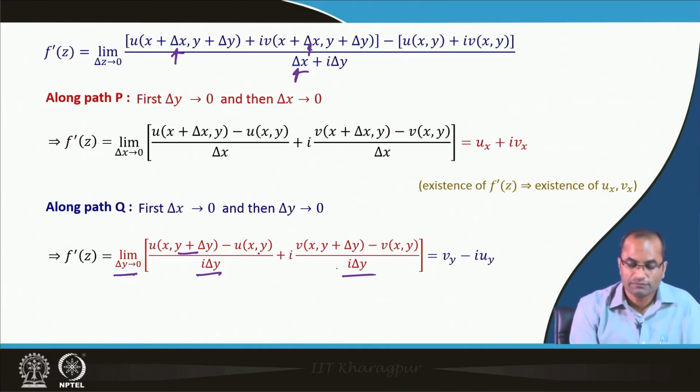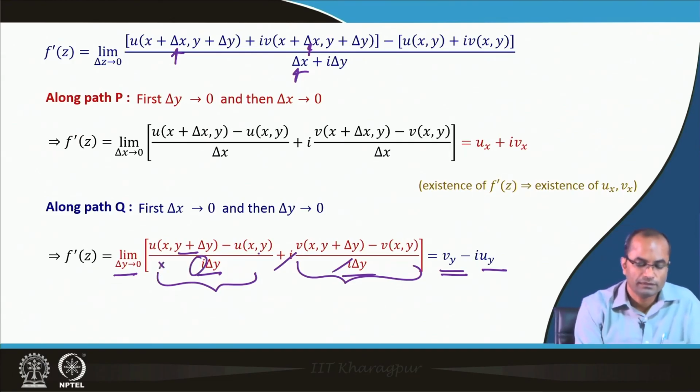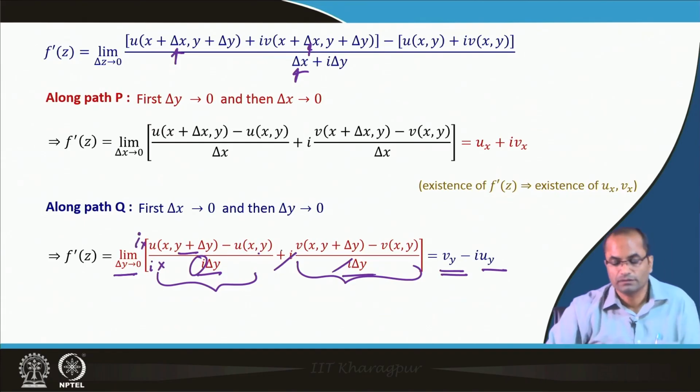Here I goes to 0 and delta y goes to 0. So, this is v y, and then this will be u y, and we will get minus I there because of this I when we multiply by I and divide by I to this first expression. So, we will get this equation.